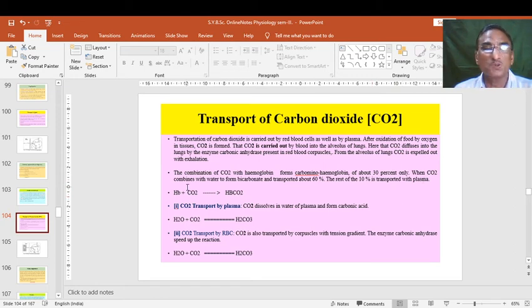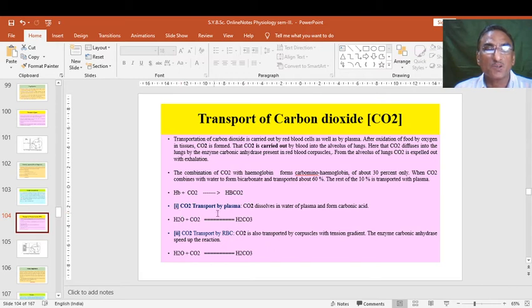When CO2 combines with water to form bicarbonate, about 60% is transported this way, and the rest, 10%, is transported with plasma. So plasma is the element which transports the minimum of CO2, and in this way, as we have already seen in the previous slide, hemoglobin combines with carbon dioxide and forms carbaminohemoglobin or HbCO2. So these are the two reactions.